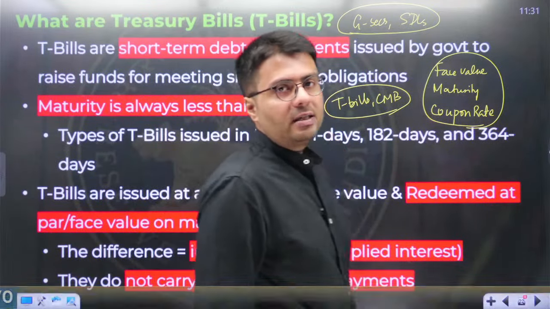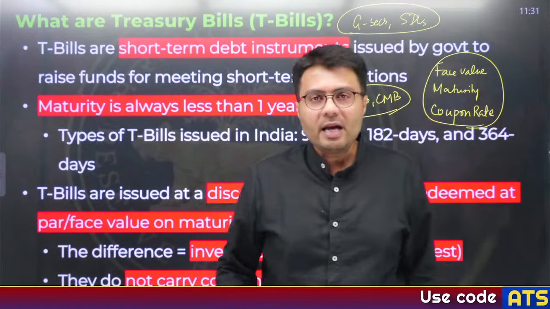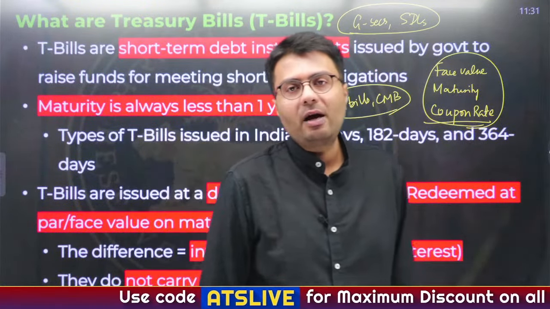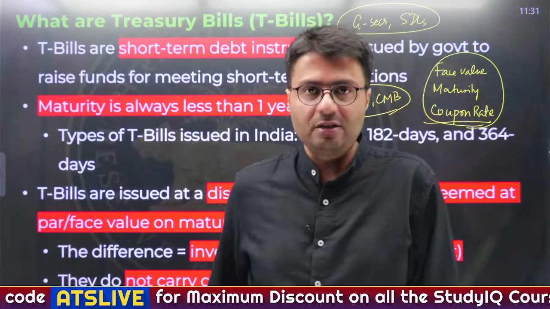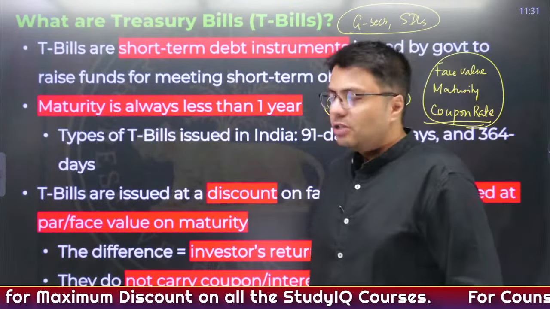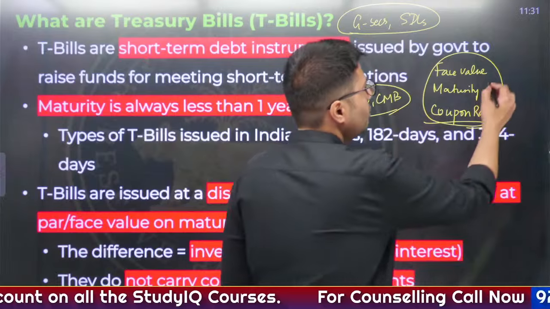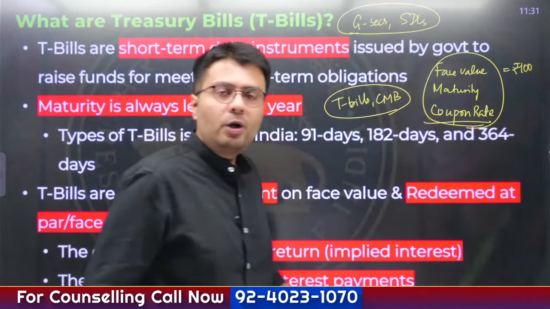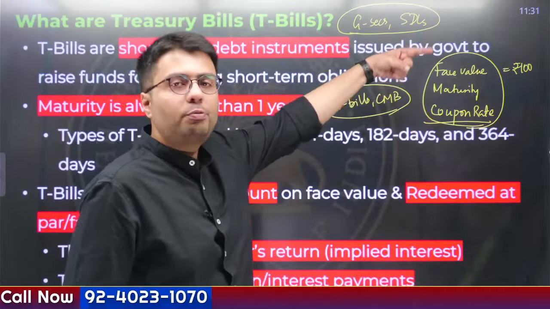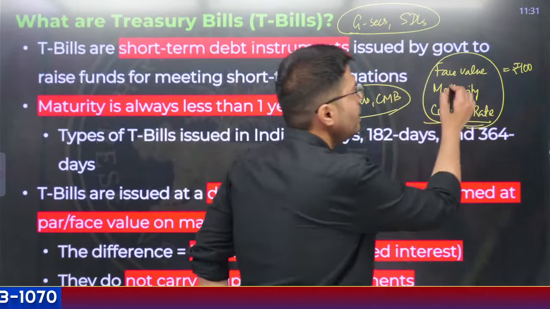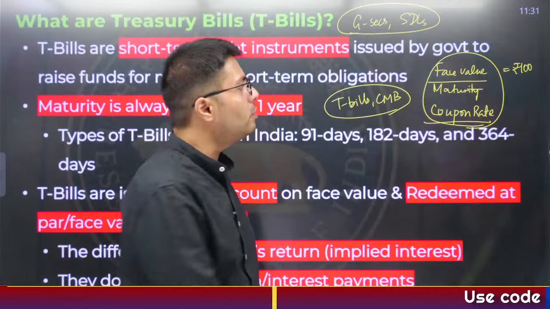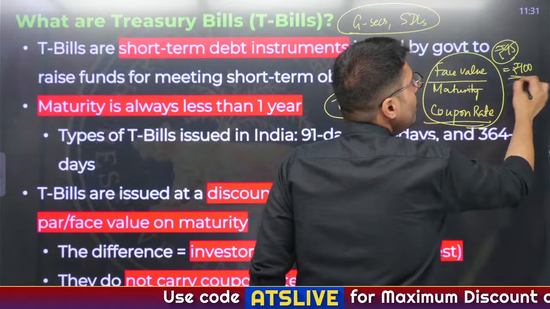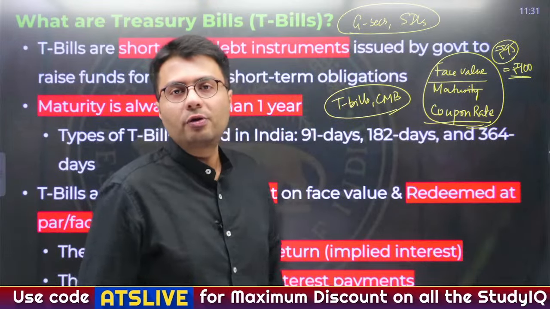But what you need to understand is that treasury bills do not have a coupon rate. So, how will you make money by investing in a treasury security? Suppose a treasury bill is issued which has a face value of ₹100. The government would take money from you against providing this treasury bill, but they will take less than the face value. Suppose the government takes 95 rupees from you by issuing a 100 rupee face value treasury bill.